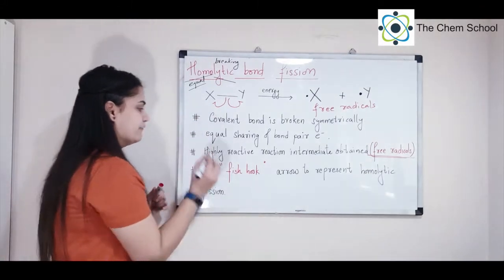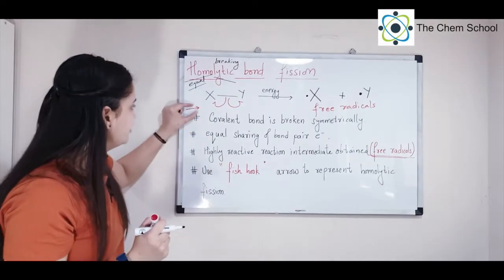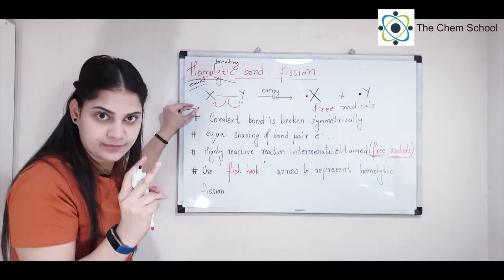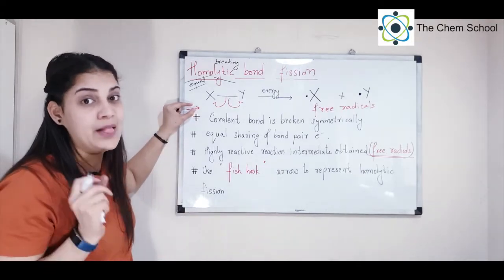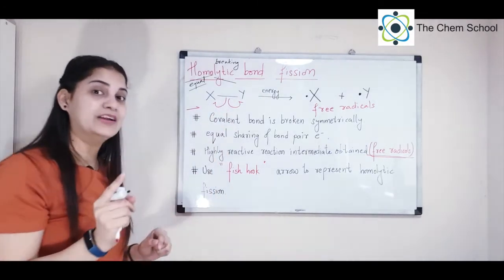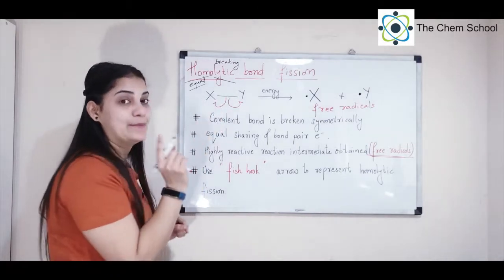Because a full arrow means the complete shift of 2 electrons from wherever the bond is breaking. But if I draw only a half arrow, it means only 1 electron is going to move from that site.